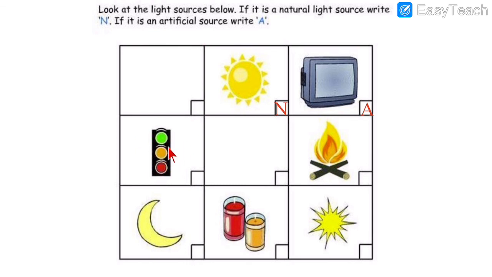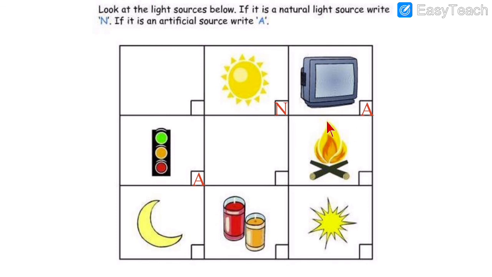The traffic lights, red, yellow and green. That traffic lights are also artificial, means it is not natural. We have made the traffic lights for controlling the traffic. So that is also artificial. Then see over here. What is given? Fire.